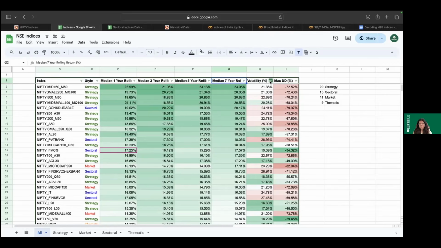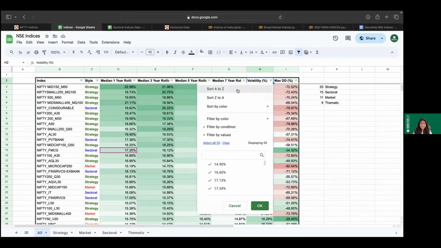Now, let's also look at volatility because, so far it is just the risk indicator. And if you look at volatility, let's see what happens.